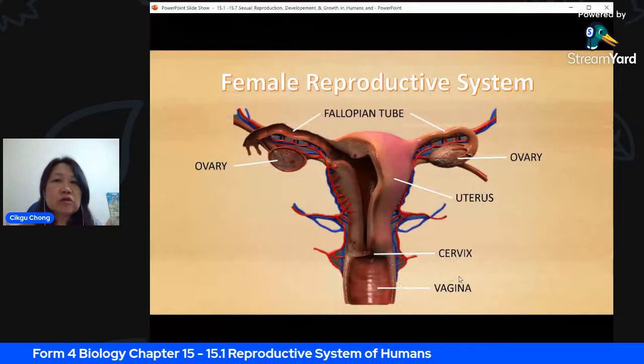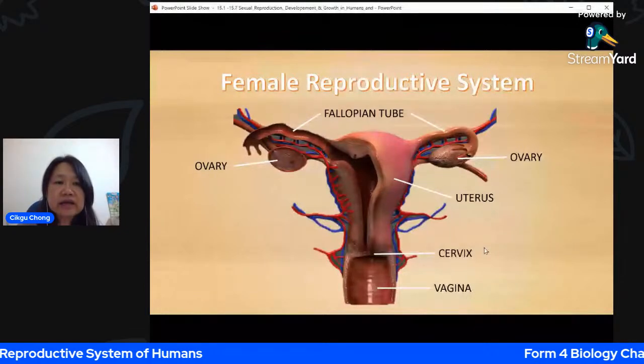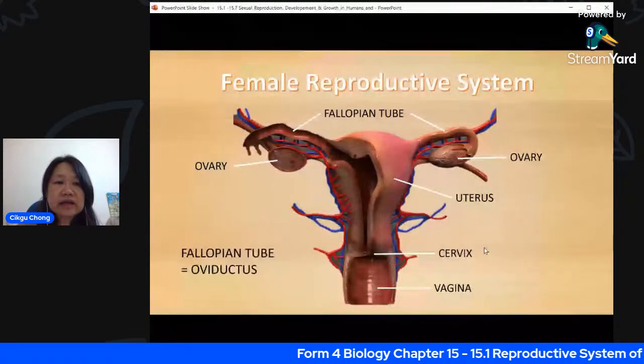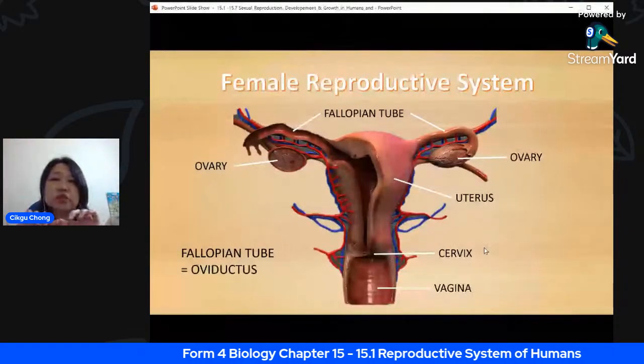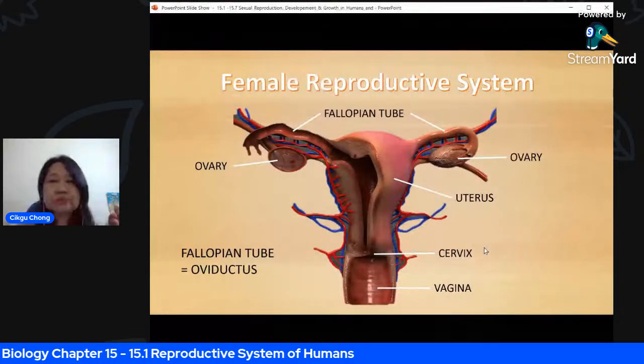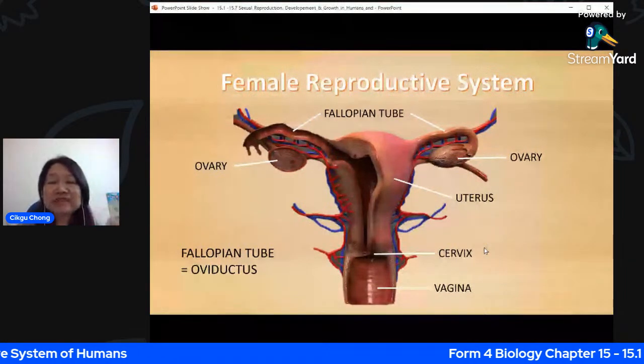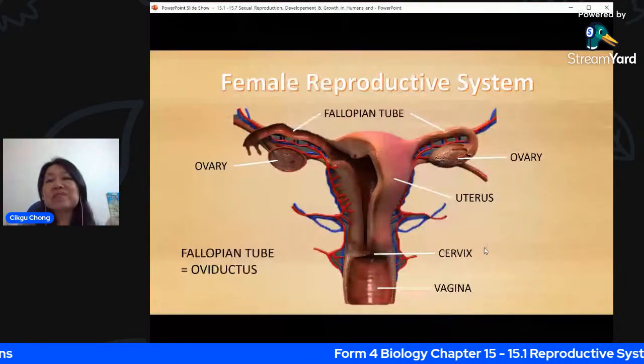You should know how to label them correctly. Here, the fallopian tube is also known as the oviduct. When you say the word duct, it means a tube which connects one part to another part. Remember, D-U-C-T, not D-U-C-K. When you write duct, you tend to write D-U-C-K because it's a more common word for you.